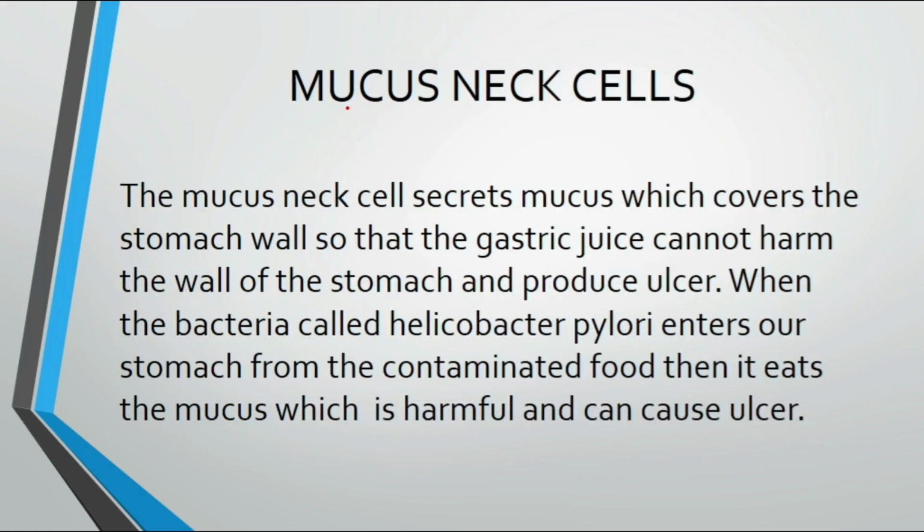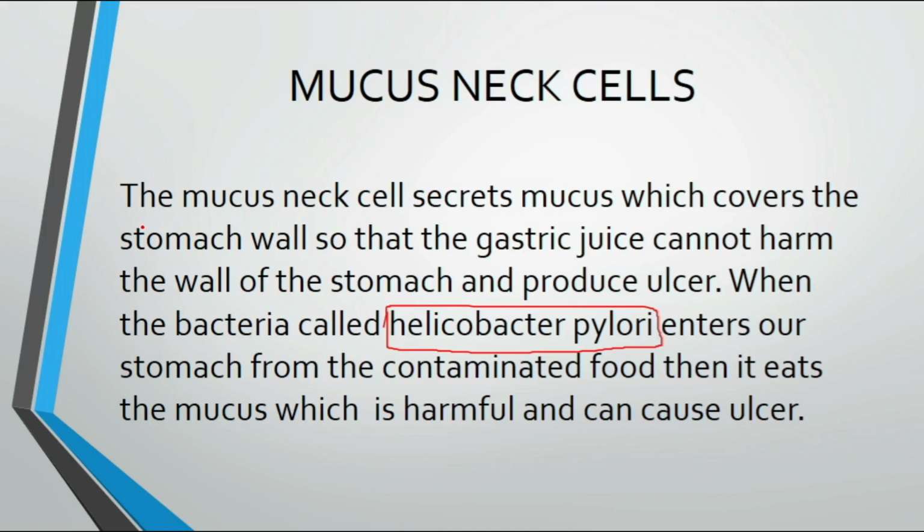Now what is the work of the mucous neck cell? The mucous neck cell secretes mucus which covers the stomach wall, so that the gastric juice cannot harm the wall of the stomach and produce ulcer. When the bacteria called Helicobacter pylori enters our stomach from contaminated food, then it eats the mucus, which is harmful and causes ulcer. I know it's confusing to you because these are heavy terms, Helicobacter pylori and contaminated, all these things.